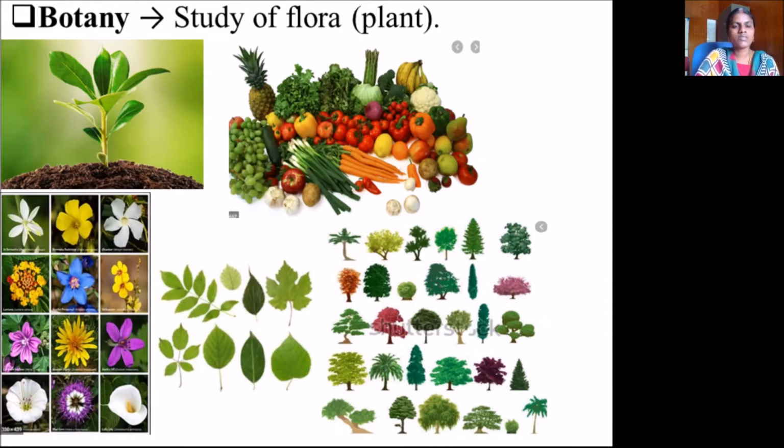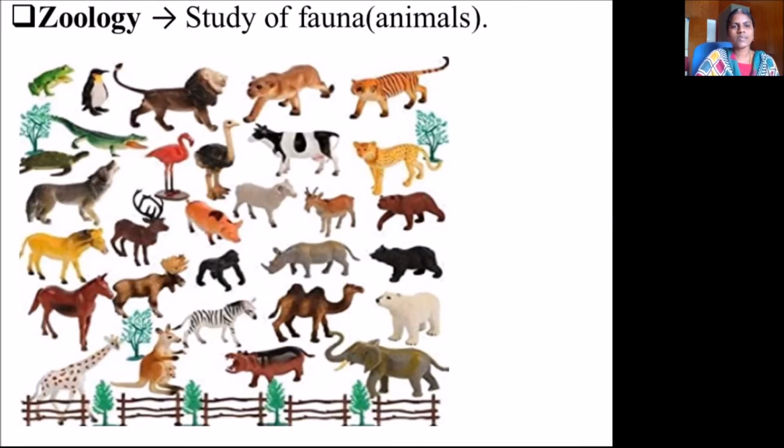Next is botany. Botany is the study of flora. As I said earlier, you can see a lot of vegetables, trees, leaves, fruits, flowers, etc. So the study of plants is called botany. And zoology is the study of animals. You can see a lot of animals here, and not only animals but also microorganisms. So the study of microorganisms too.